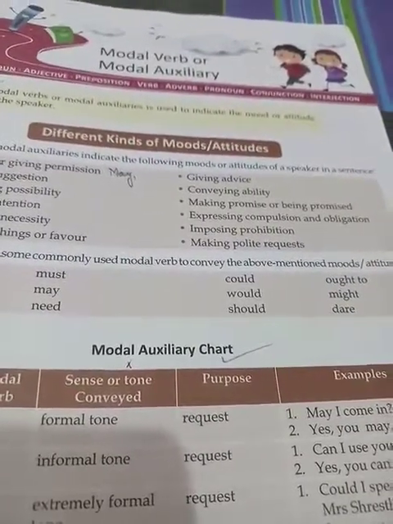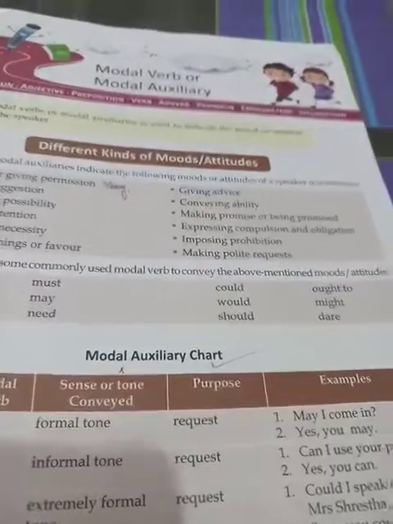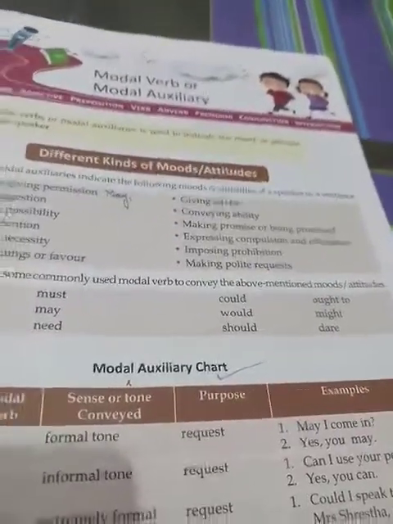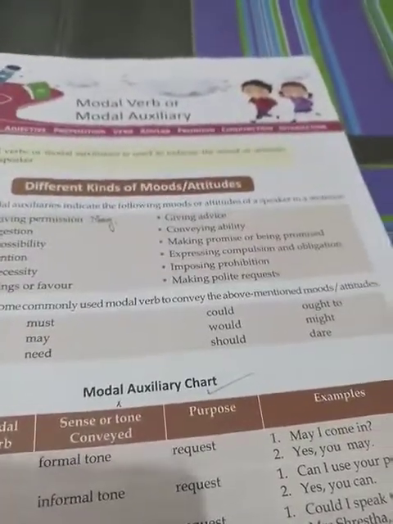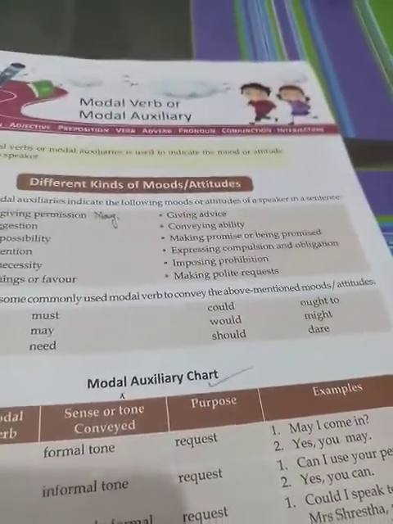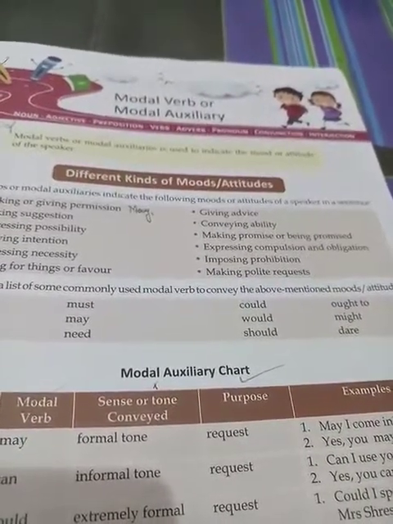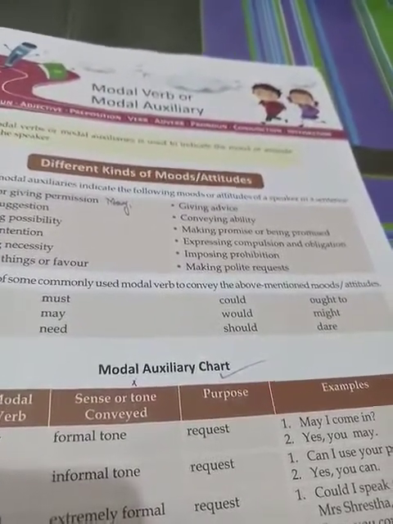Same way, dare also can be used as the main verb and as a modal. So students, I hope this was clear. Once again, let me tell you that a modal is a type of helping verb or auxiliary verb, and it expresses the mood of the speaker.